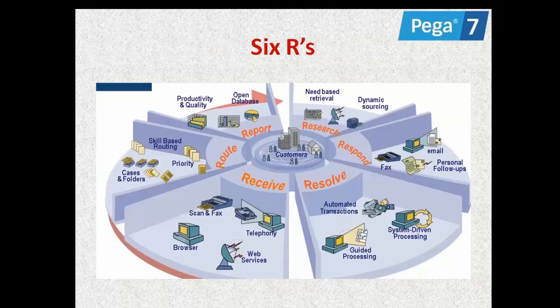And Pega contains some products like the 6 Rs of BPM. Okay, in interviews they will ask what are the 6 Rs of Pega BPM. Okay, so how the work will be received and how it will be routed to the different teams in the organization. So the production team, database team, and the quality team will report the things. Okay, after the reporting, they will do some research and respond to the client.